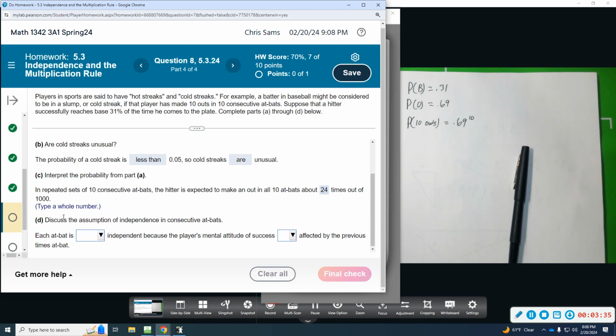And then part D, discuss the assumption of independent and consecutive at-bats. Each at-bat blank independent because the player's mental attitude of success blank affected by the previous times at-bat. So what they're thinking is each at-bat is not likely independent. Sometimes you're focused on what you just did. Like if you did really good, then you're expected to do good again. If you did bad, then you're kind of worried. So we're saying each at-bat is not independent because the player's mental attitude of success is affected by the previous times at-bat. So usually, yes, success builds confidence, and failure usually reduces your confidence.